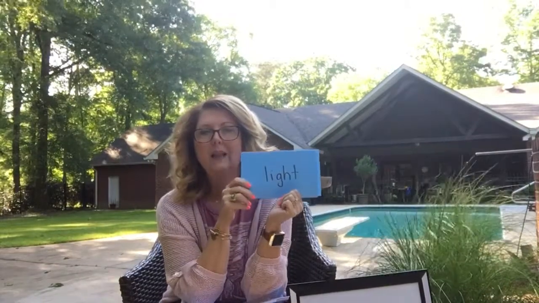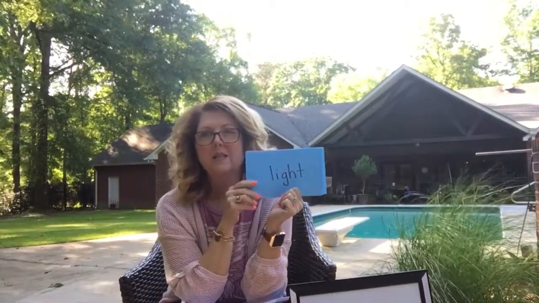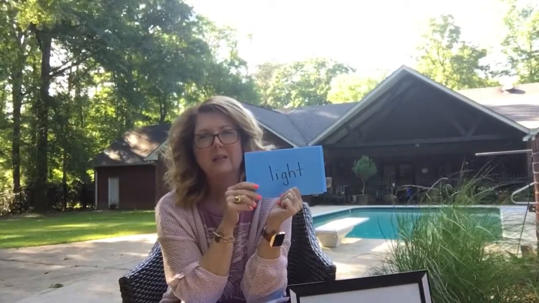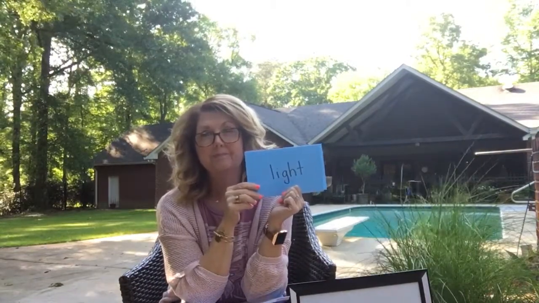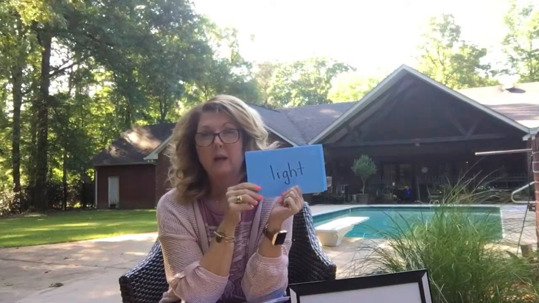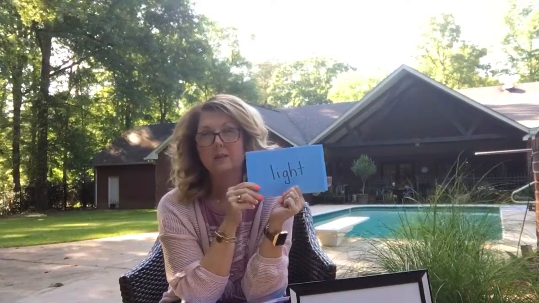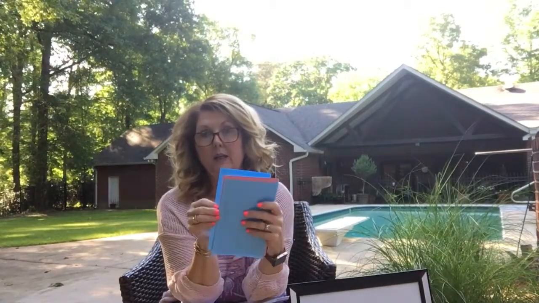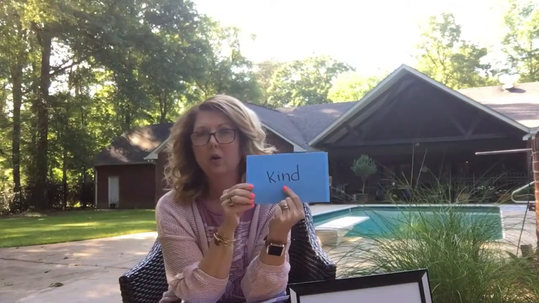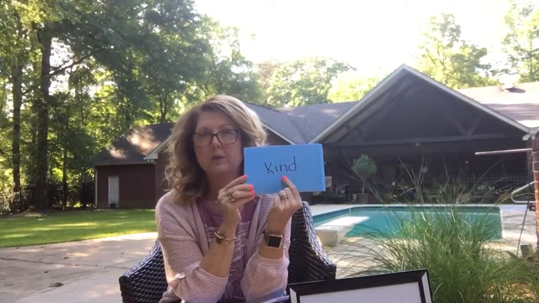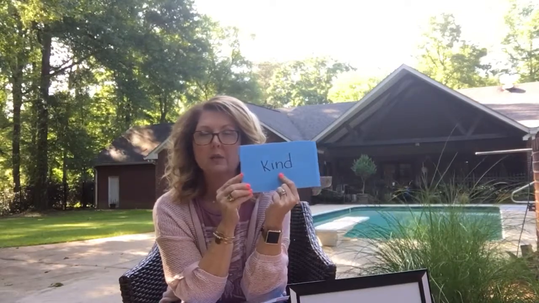All right. And then our last one is light. Like the sun gives off a lot of light. Or if something doesn't weigh very much, like a feather is very light. And there isn't another way to spell light like there was with right. But they are rhyming, and so they are spelled the same. Okay? And kind and find are also rhyming words, so that makes it a little bit easier. All right, so those are your new memory words for this week.